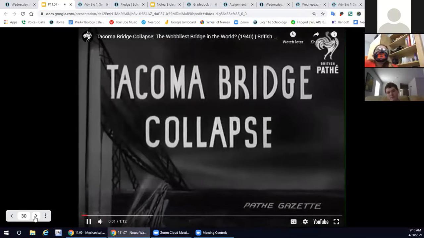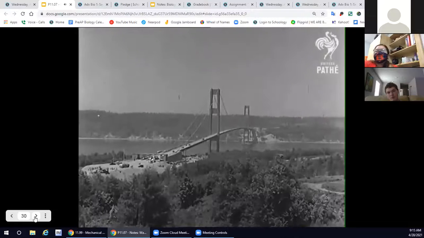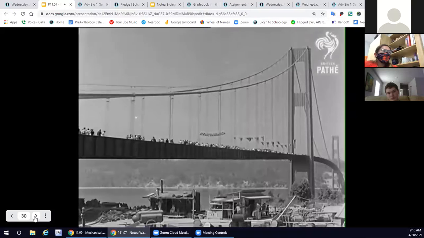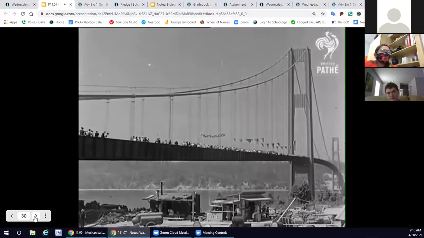Here's another example of resonance. The Tacoma Bridge actually was not built sturdy enough.